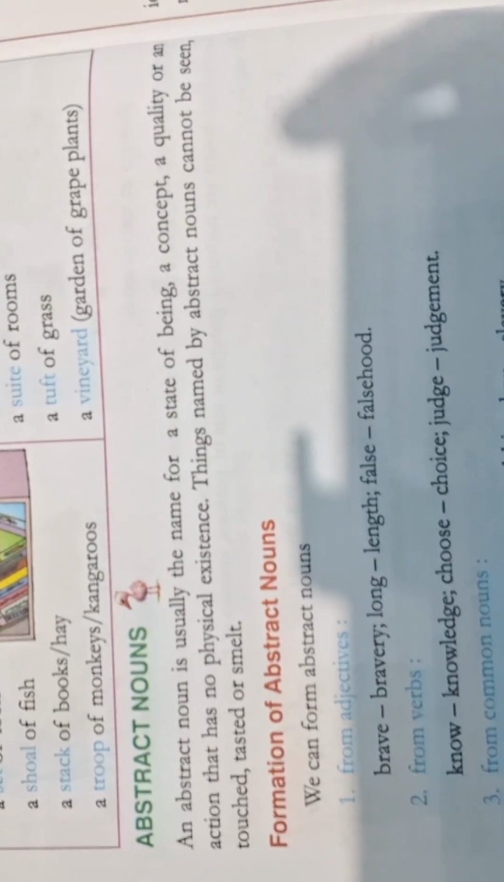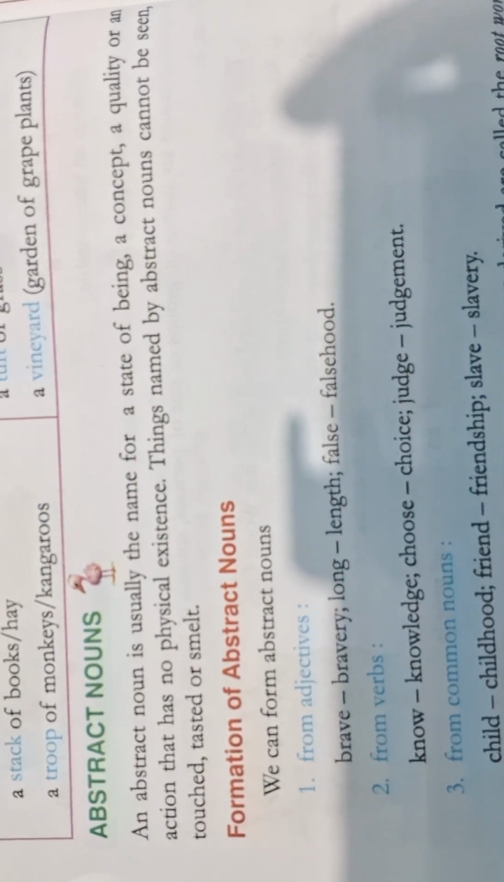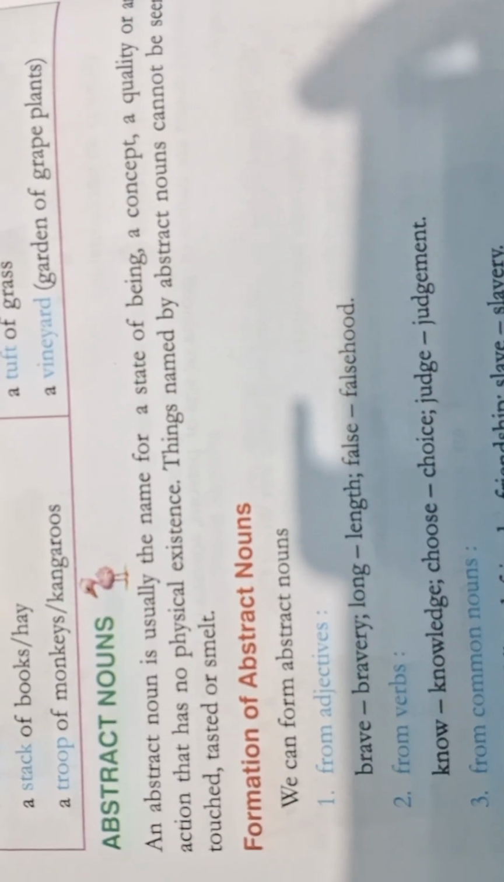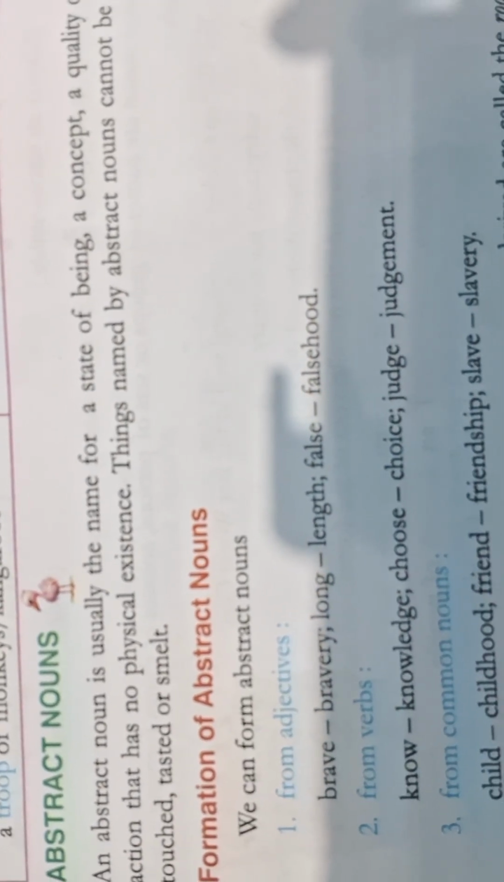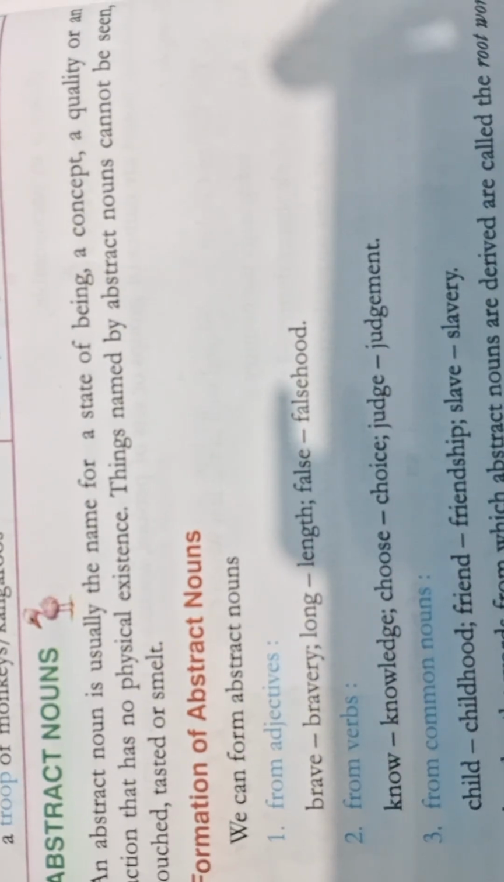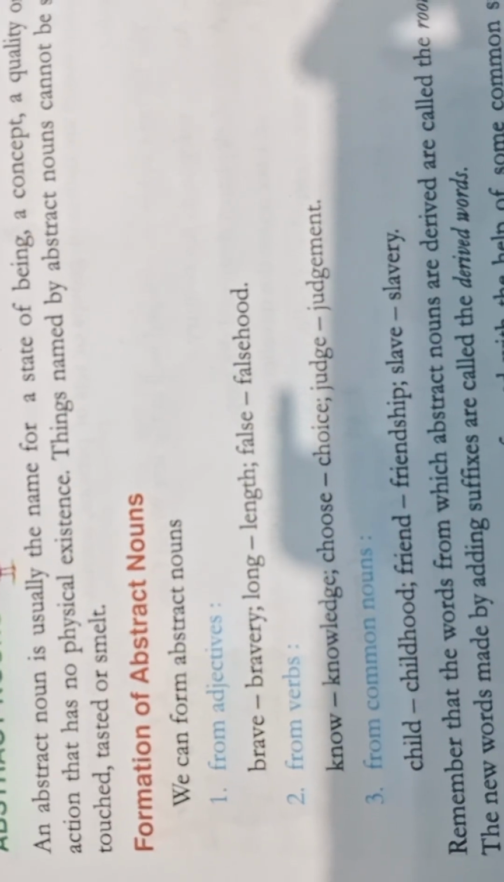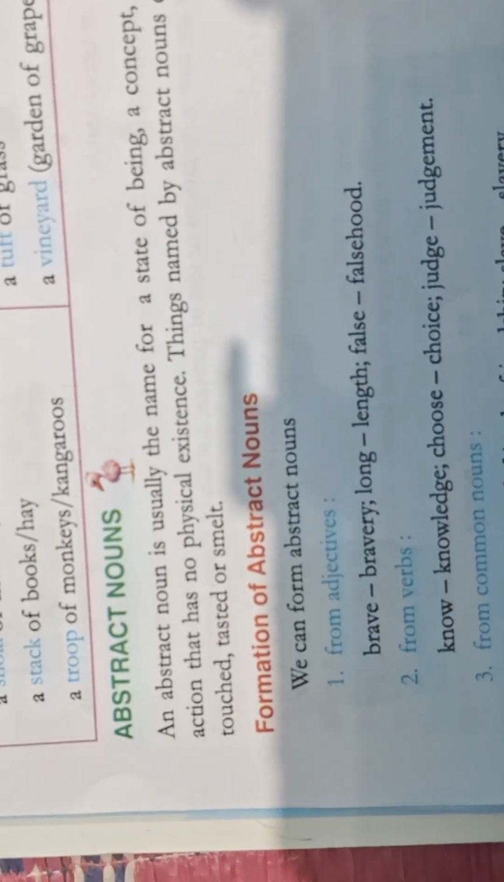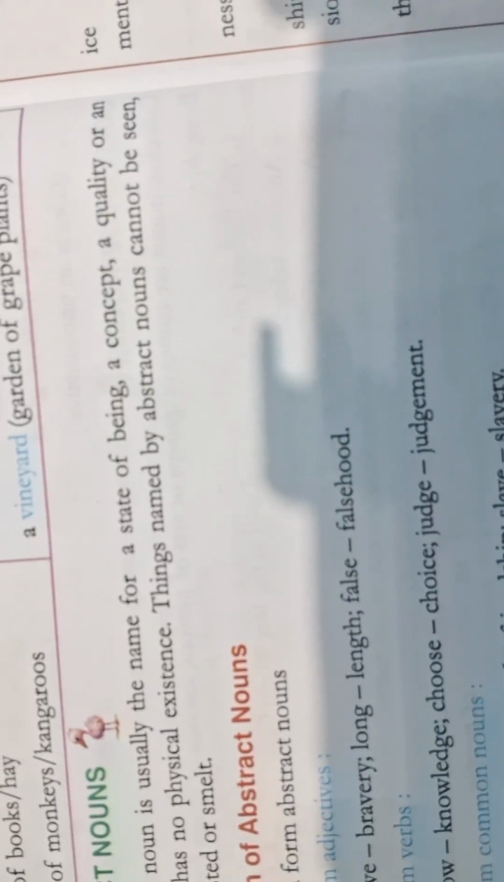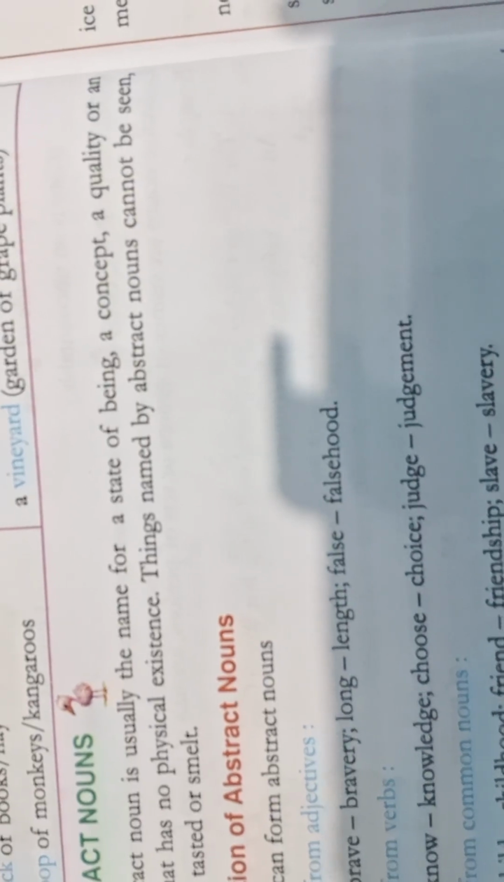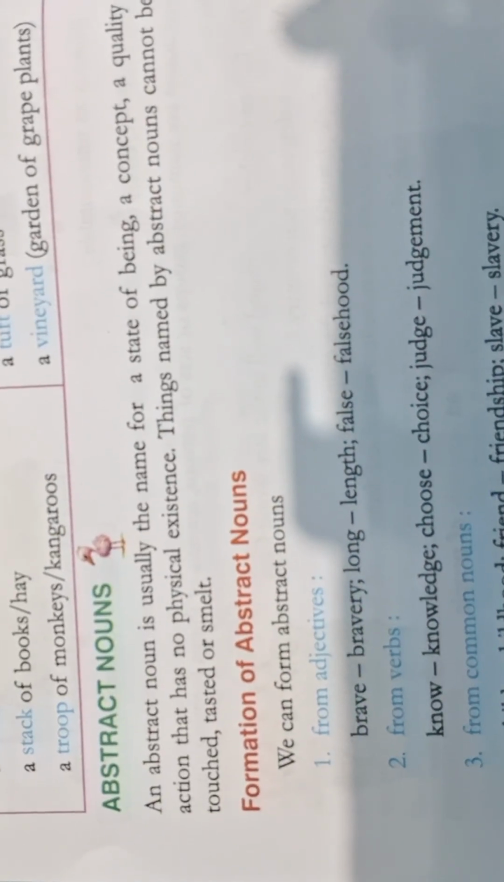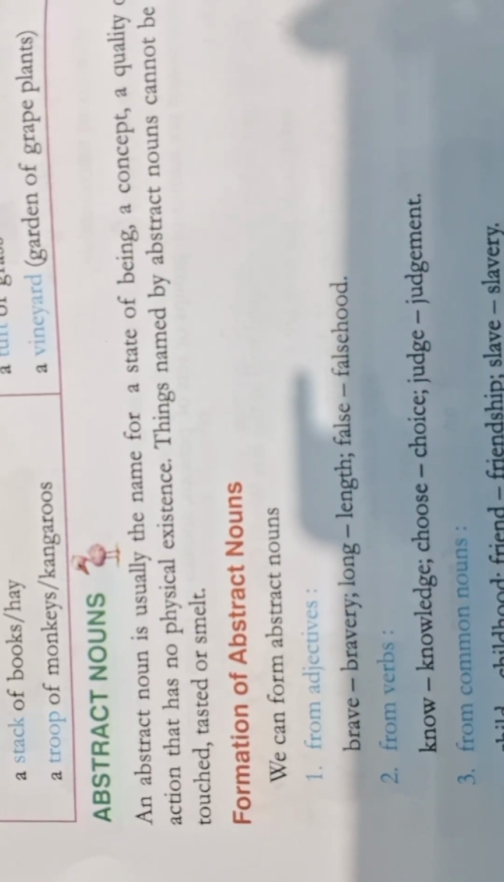Alright. So now let's begin with the abstract noun. An abstract noun is generally the name of a state of being, a concept, a quality, or an action that has no physical existence. Things named by an abstract noun cannot be seen, touched, tasted, or smelled.